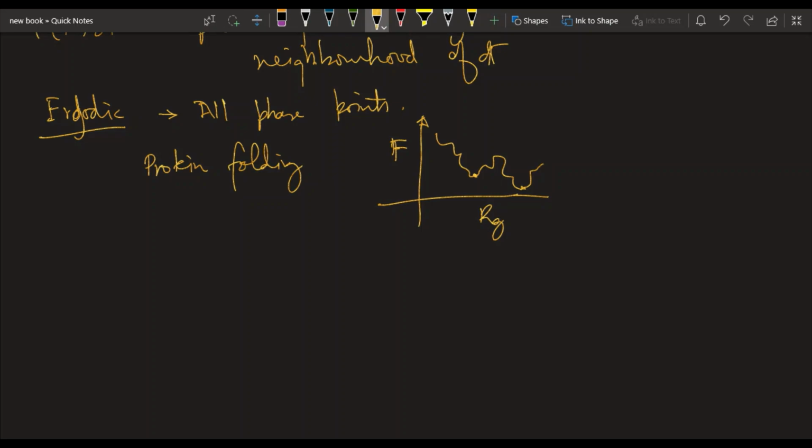Another example of such a system is crystallization. When you slowly crystallize a material, it seldom happens that the crystal reaches its ground state. There are some deformities or irregularities in the crystal structure. So these are some examples of non-ergodic systems.